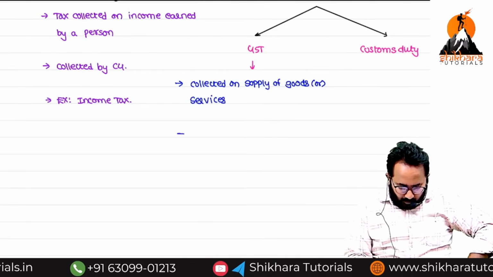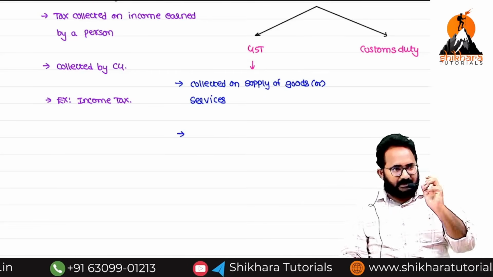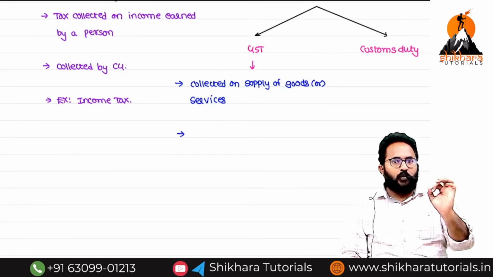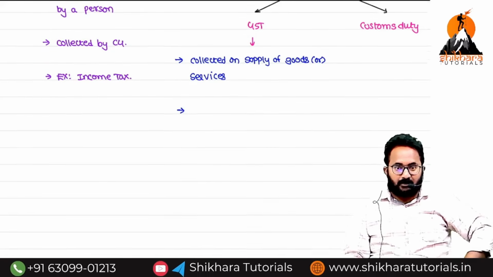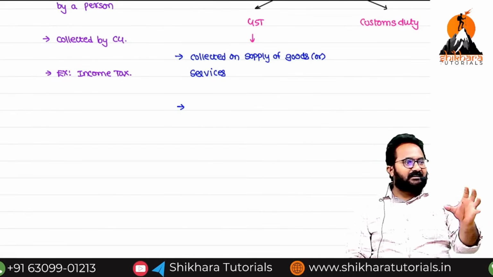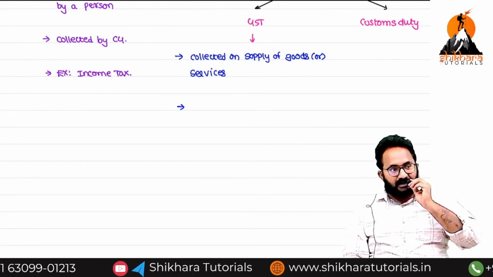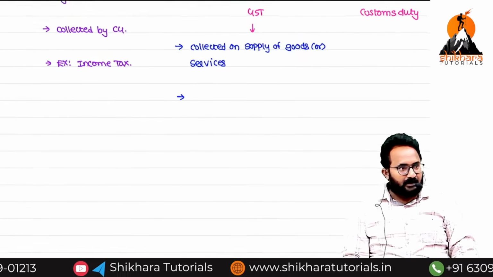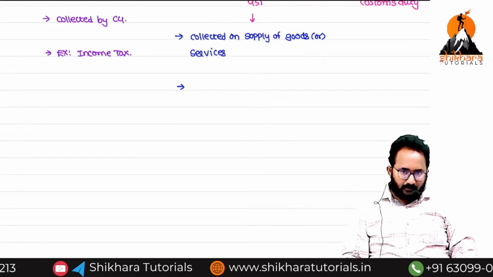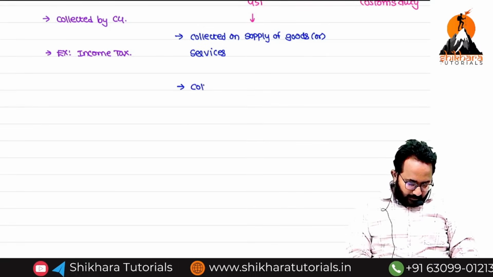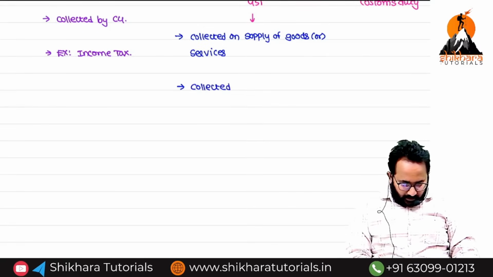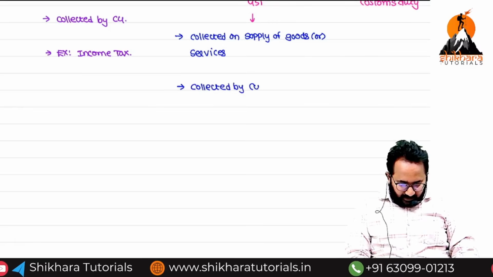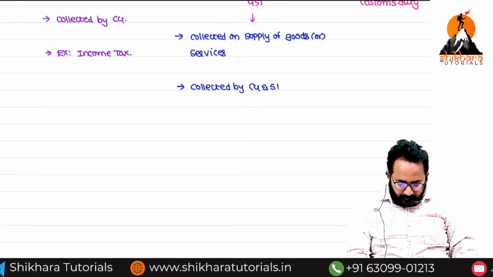Now I want to know, this GST is collected by whom? The central government or state government? Both. There is CGST, central GST, there is SGST and IGST also. So that's why it is collected by both, the Centre and the States.